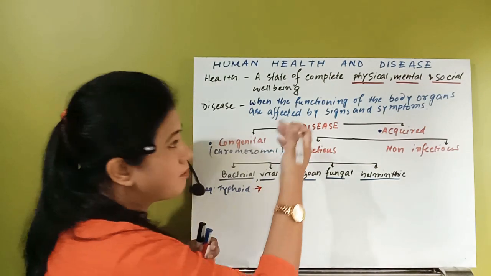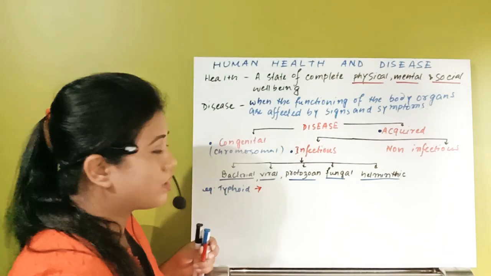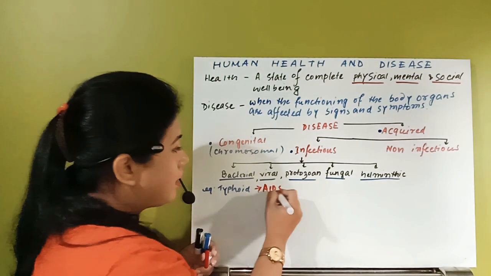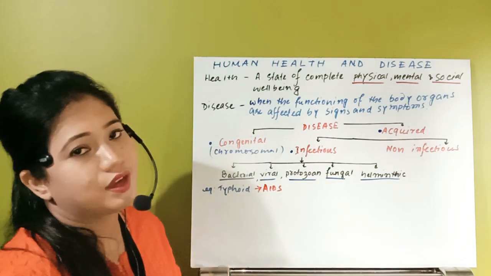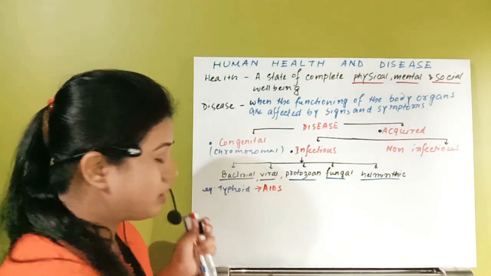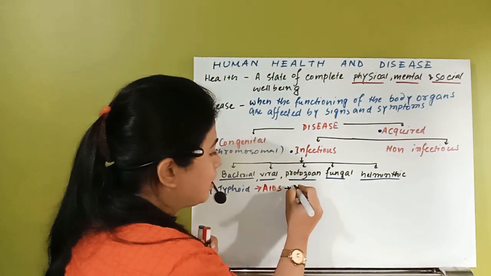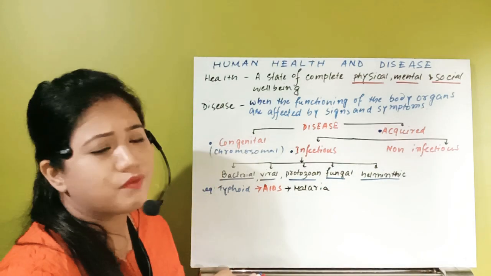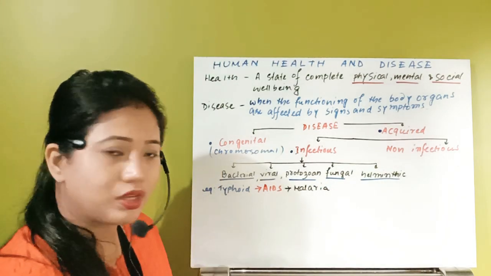A very easy example, in the last chapter we even discussed one type of STD. What was that? AIDS. Then after that, protozoan disease, which is very common in India, in the villages. What is that? Malaria. So malaria is also a protozoan disease. This way we have varieties of protozoan disease, not only malaria.